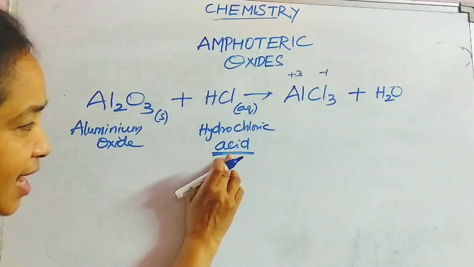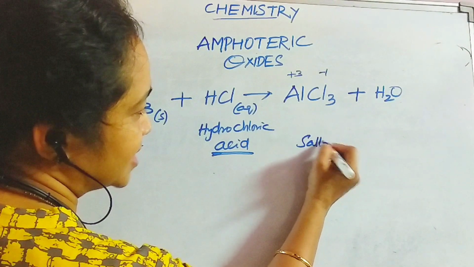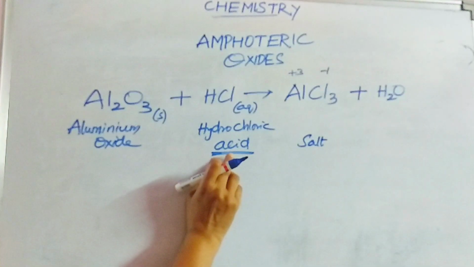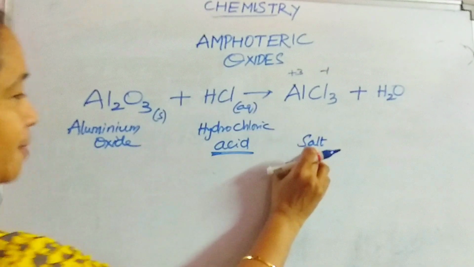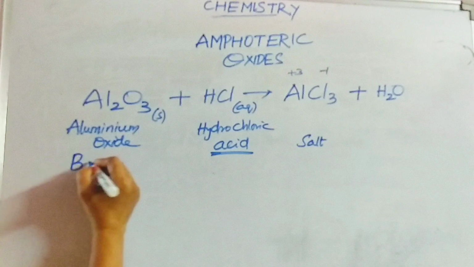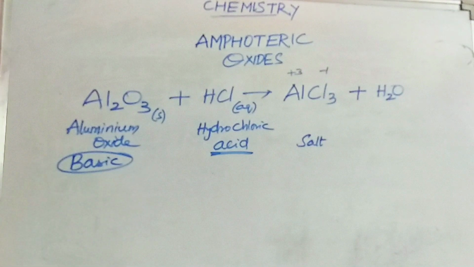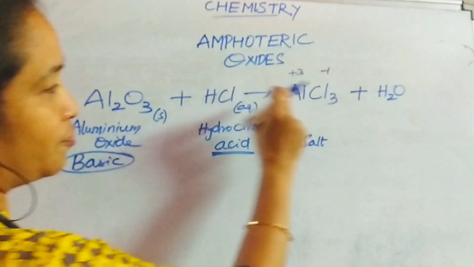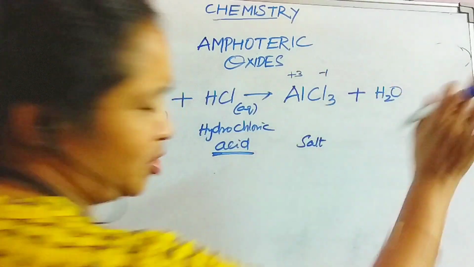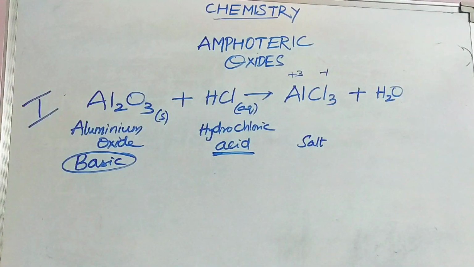When this acid comes in contact with a basic substance, this salt is obtained. So here I am considering this aluminium oxide as a basic substance. As I tell you, aluminium oxide reacts with hydrochloric acid to form aluminium chloride and water. This is the first type of reaction.